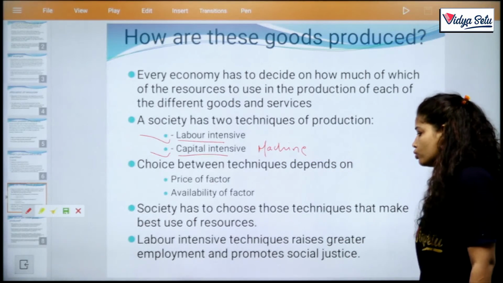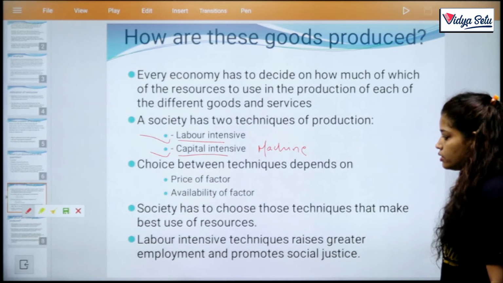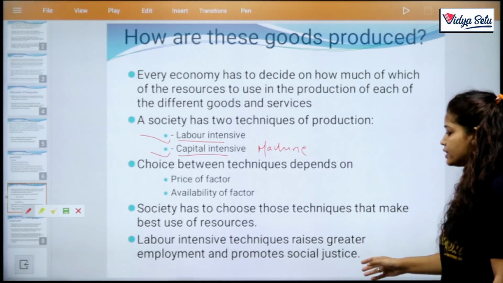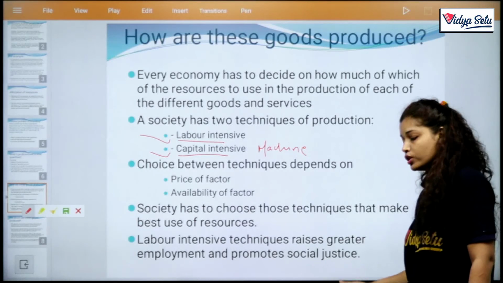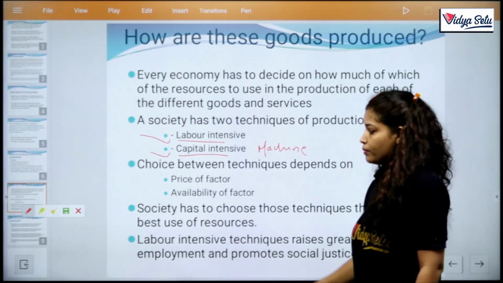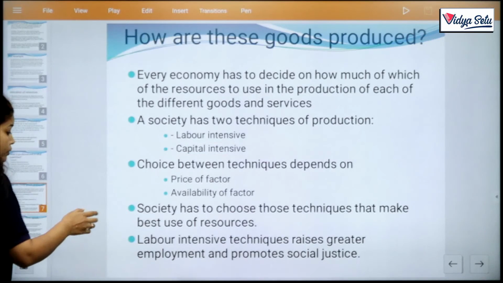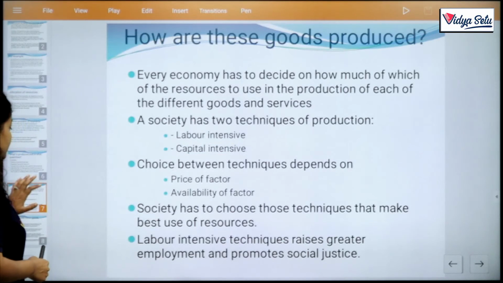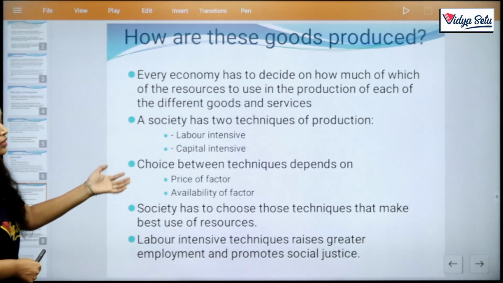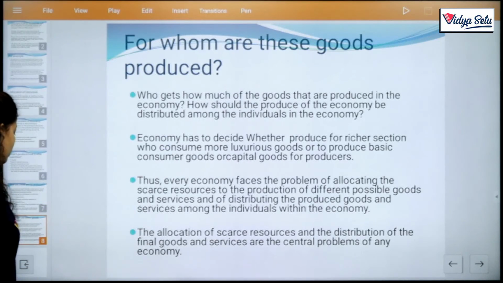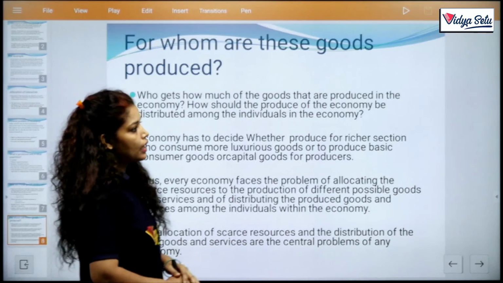Society has to choose those techniques that make best use of resources. Labor intensive technique raises greater employment and promotes social justice. So in the next part of this chapter, we discuss how the countries solve these problems. Clear? So next one is, for whom are these goods produced? For whom are these goods produced?